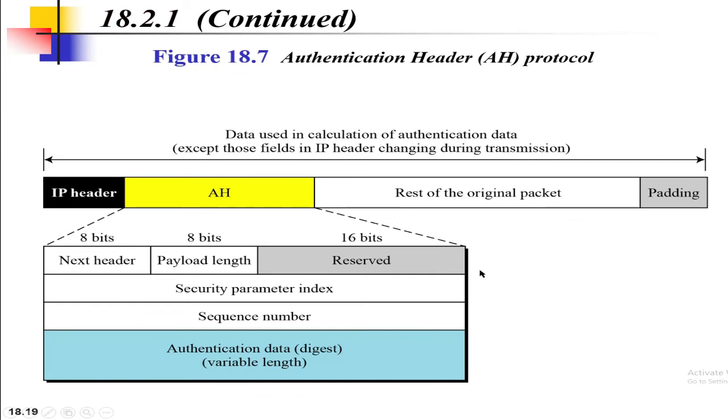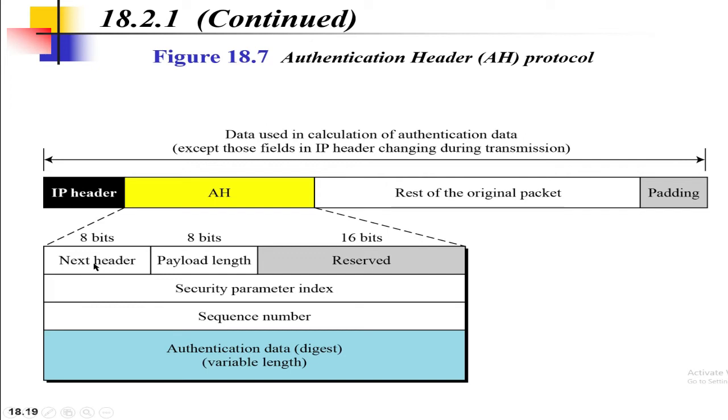It uses a hash function and symmetric key to create the message digest. Then this message digest is inserted in the authentication header and placed in the appropriate location based on the mode. The mode can be tunnel mode or transport mode. So here the value of the IP header protocol field is 51, and these are the fields of the authentication header protocol.